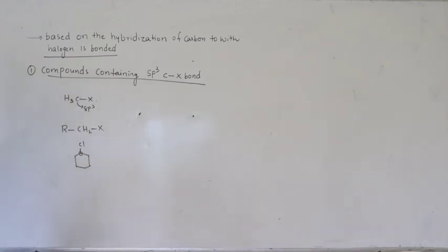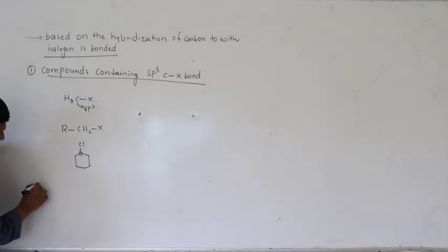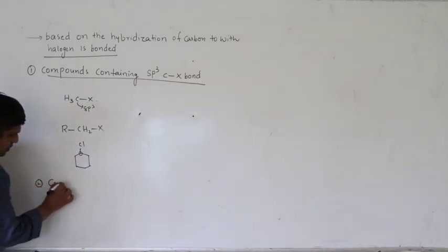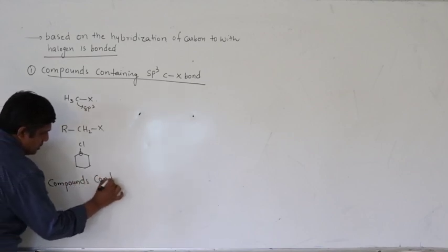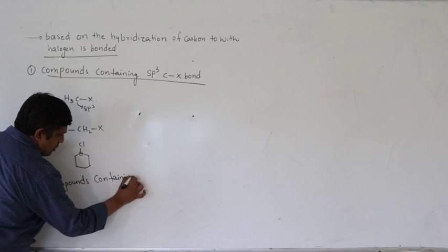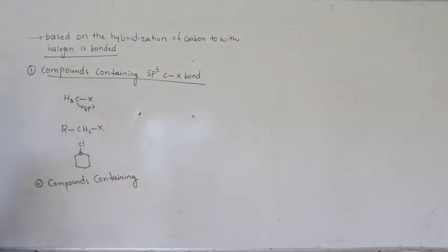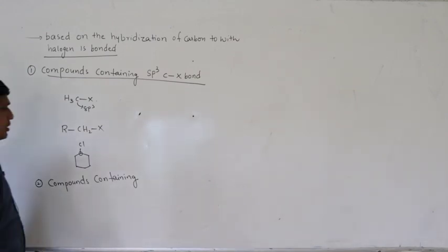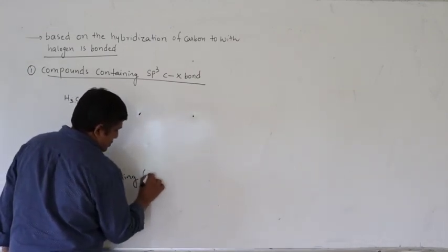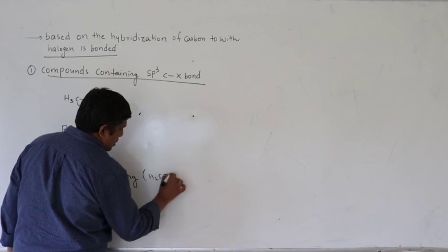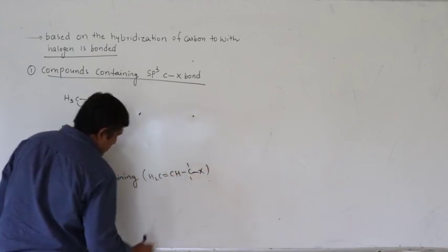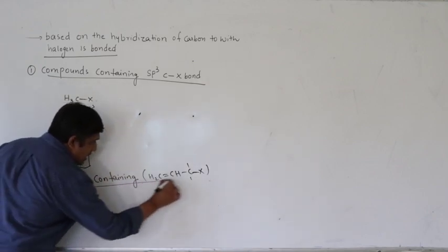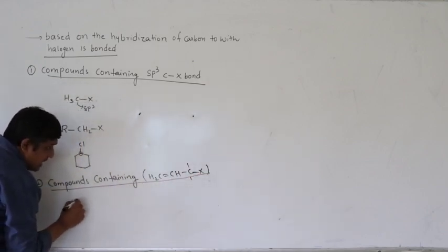So next, compounds containing allylic bond, right. So CH2=CH-CH2-X. Now, first allylic halide. What is allyl?